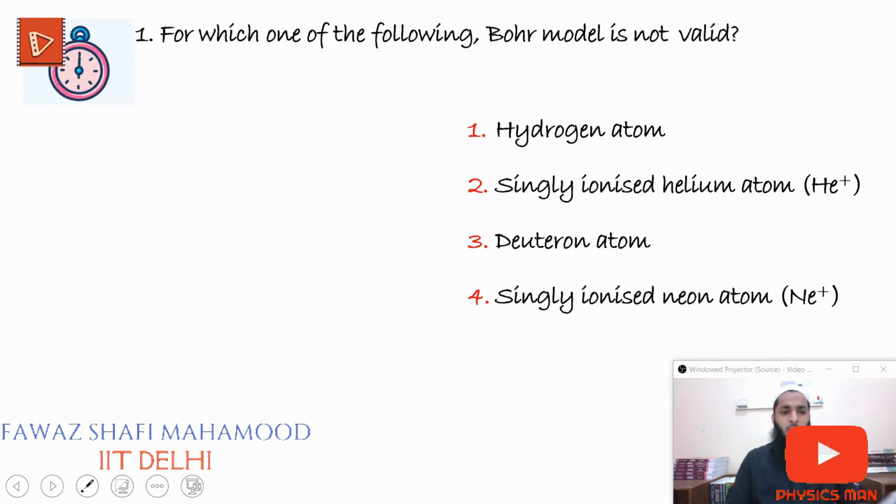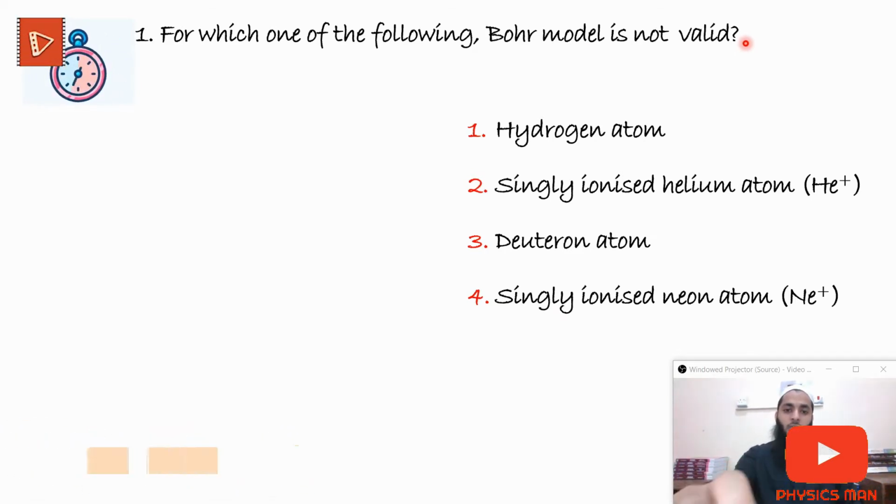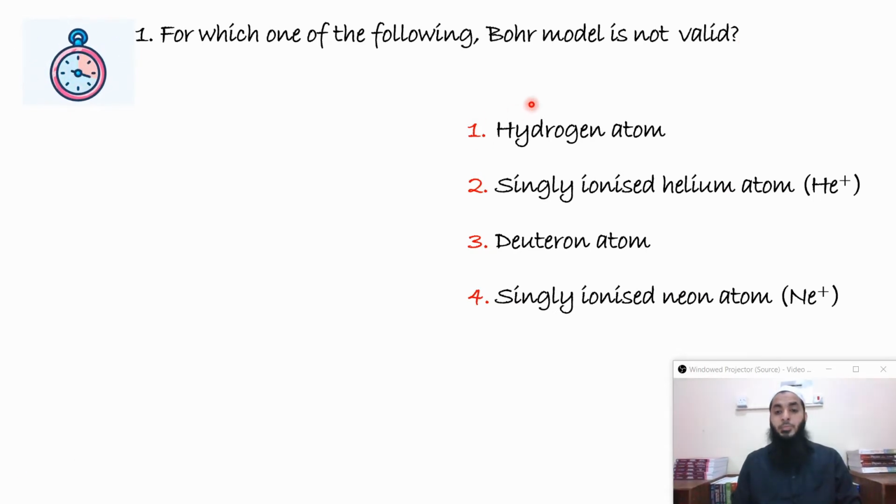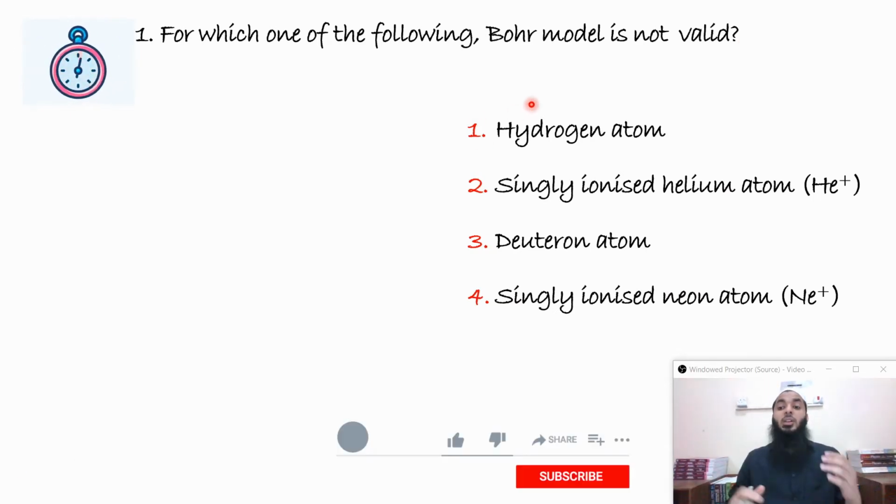Let's read the question. For which one of the following is the Bohr model not valid? We know that the Bohr model was postulated for the hydrogen atom. So the first option is anyway out of the question. And it is also valid for hydrogen-like atoms, meaning single electron atoms. So we just have to check whether all these options are single electron atoms or not.